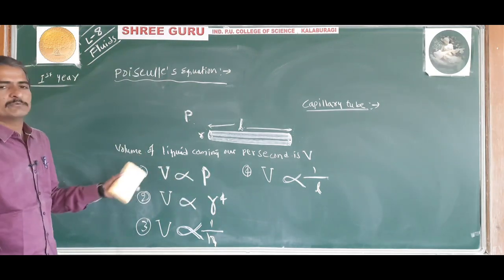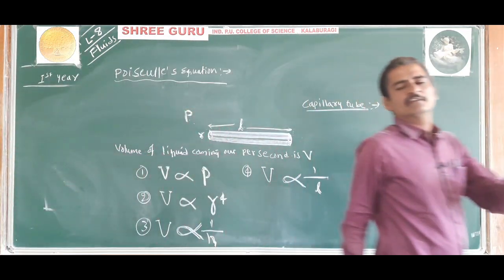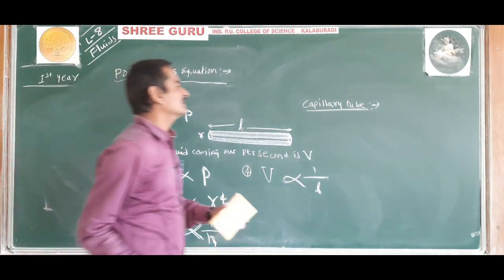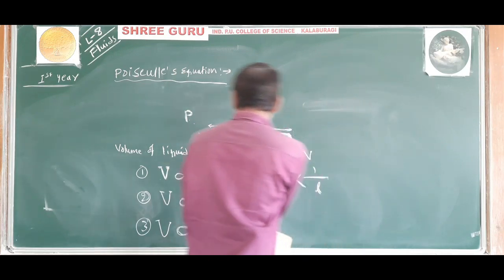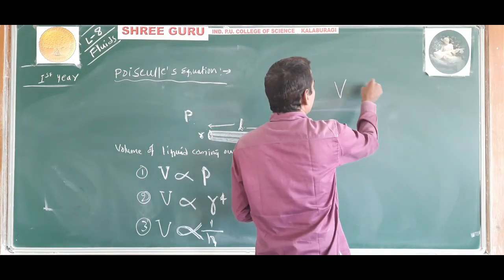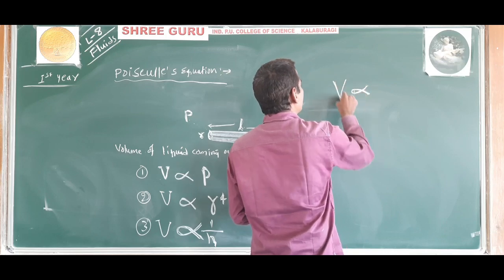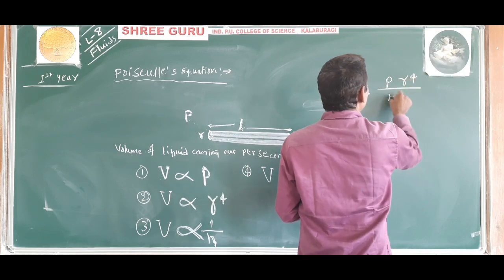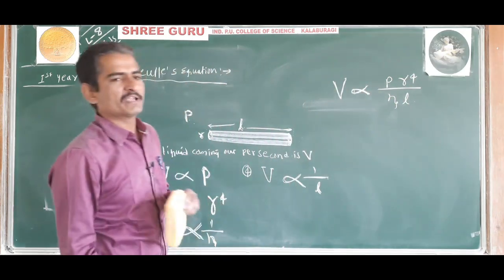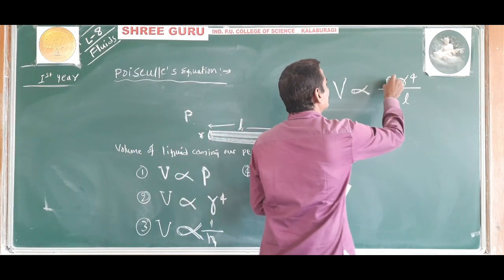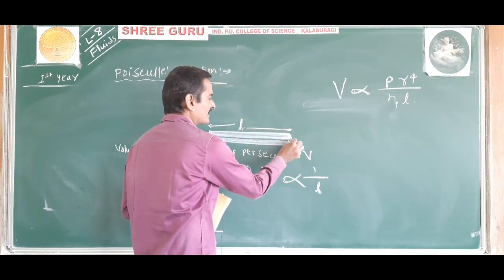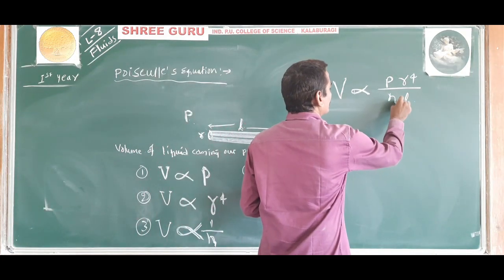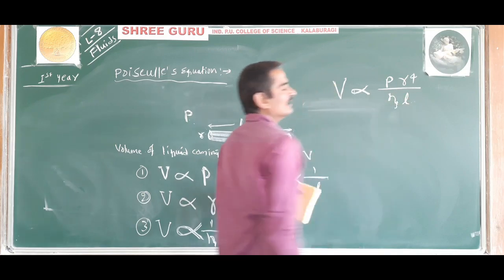So these all are the findings that have been made by Poiseuille. Then he combined all these formulas. That is, V, the volume of liquid coming out per second from a capillary tube, is proportional to P r raised to 4 divided by eta L, where P is the pressure difference between the two ends of the capillary tube, r is the radius of the fine bore of the capillary tube, eta is the coefficient of viscosity of the liquid, and L is the length of the capillary tube.